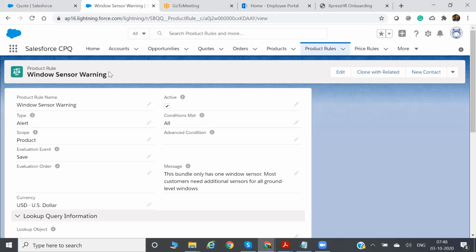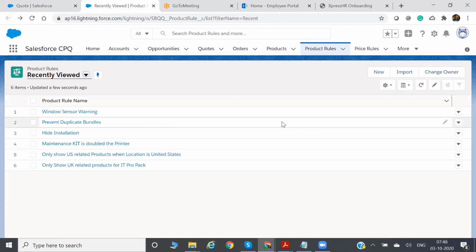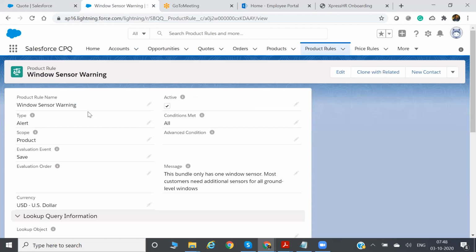So first, let's see the alert type. This is one Trailhead use case. If you have Trailhead open, you can see this one. What exactly is it telling? Windows sensor warning. This bundle has only one Windows sensor. Most customers need additional sensors for all ground level Windows.